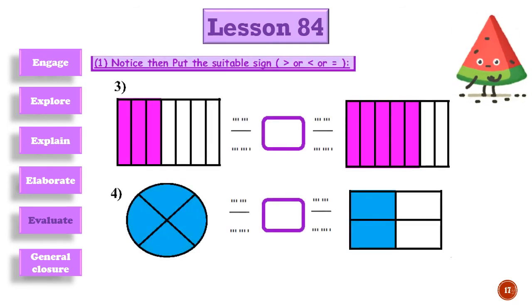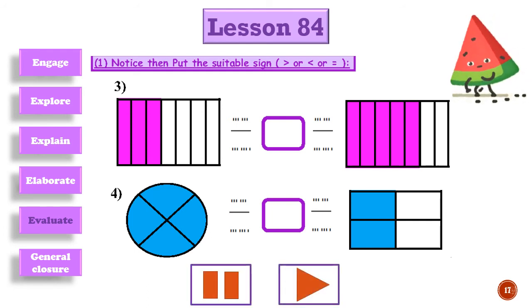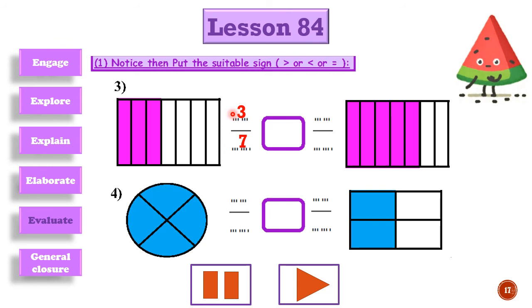We have this shape and what our evaluation. Just press pause, then press play to see our explanation if your work is right or wrong. Now the first shape we have here, how many parts? Yes, 7 parts. Then put 7 in the denominator and the colored part is 3. Here we have 7 parts and the colored part is 5. Which is bigger, 3 out of 7 or 5 out of 7? Yes, it will be 5 out of 7.